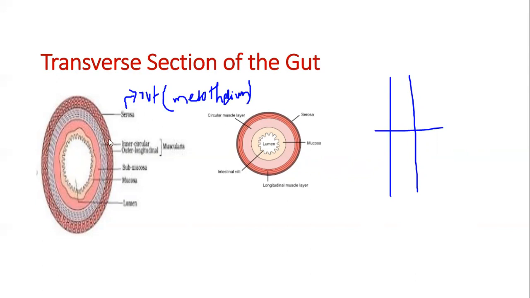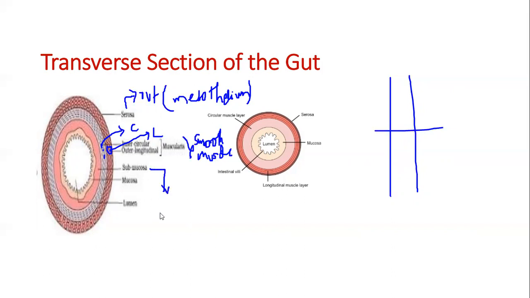And this is the epithelium of visceral organs. The second layer is the inner circular layer and outer longitudinal layer. It is called muscularis. Muscularis is made up of smooth muscle. Now about submucosa.